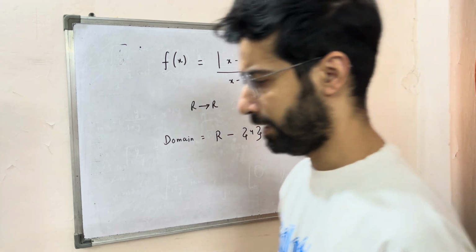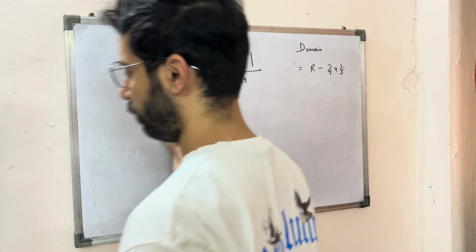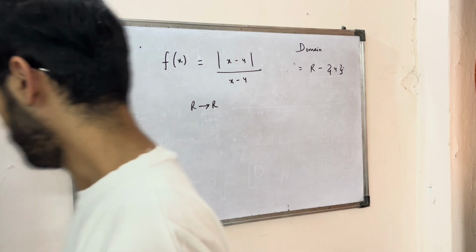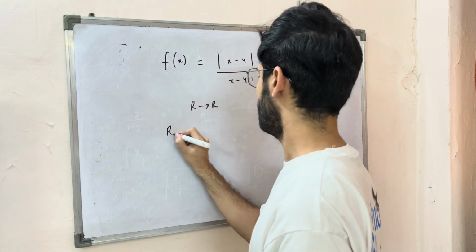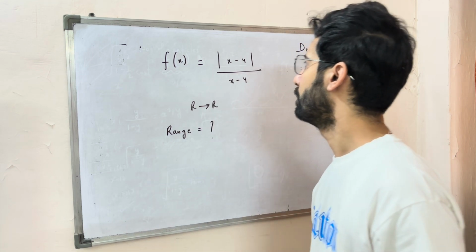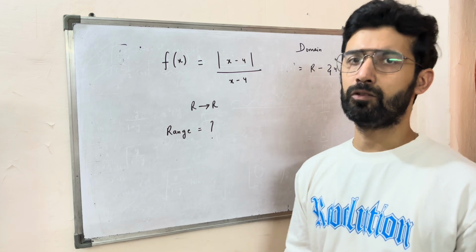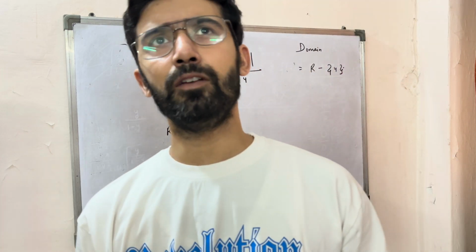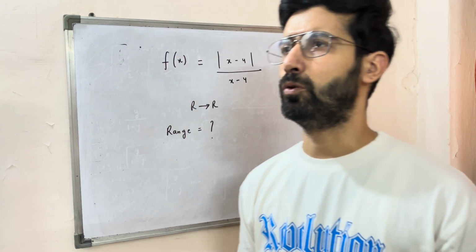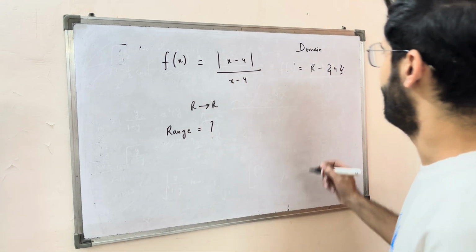Now what about the range? The range is all the possible outputs that the function produces, which you put in a set. So in this function you cannot plug in 4, right? What if you plug in an input greater than 4? Say 5 or 6 or 7. Let's go with 5.